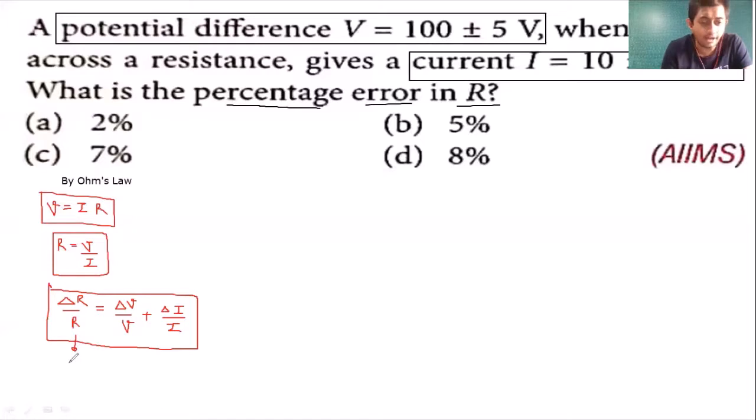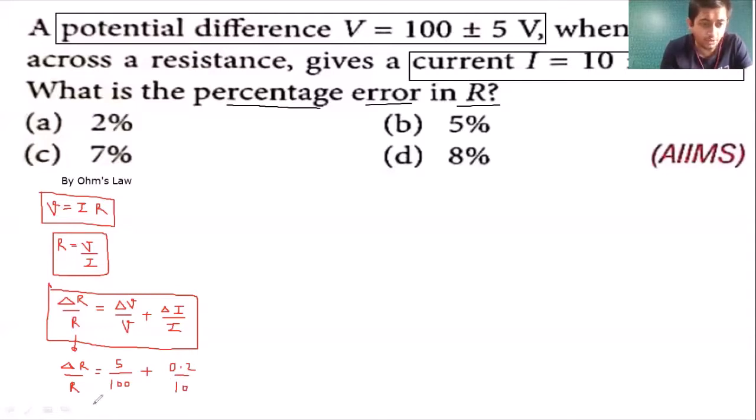Now what is relative error in R? We have to calculate it. So that is delta R divided by R. That is equals to relative error in V. So delta V, meaning error in V, that is 5 divided by V, that was 100. Plus, my dear students, delta I, meaning error in current, that is 0.2 divided by I. I meaning the value of current, that is 10.